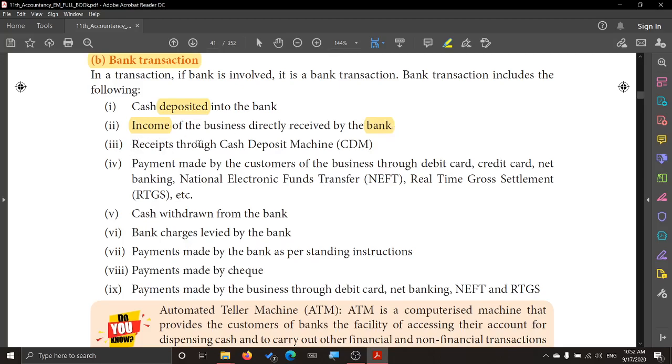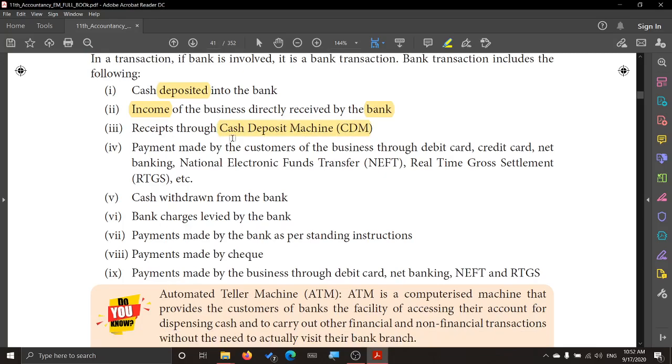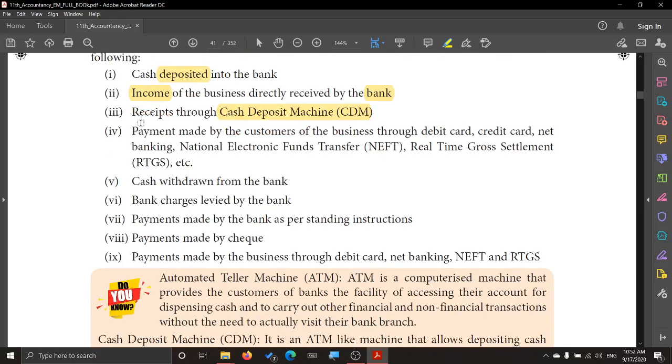Next, receipt through cash deposit machine. This is also a cash deposit machine. We make the receipt. Next is payment to customers. How can we make payment? Through NEFT. What is this? National Electronic Fund Transfer. That is what you call NEFT. Or it can be RTGS, Real Time Gross Settlement.